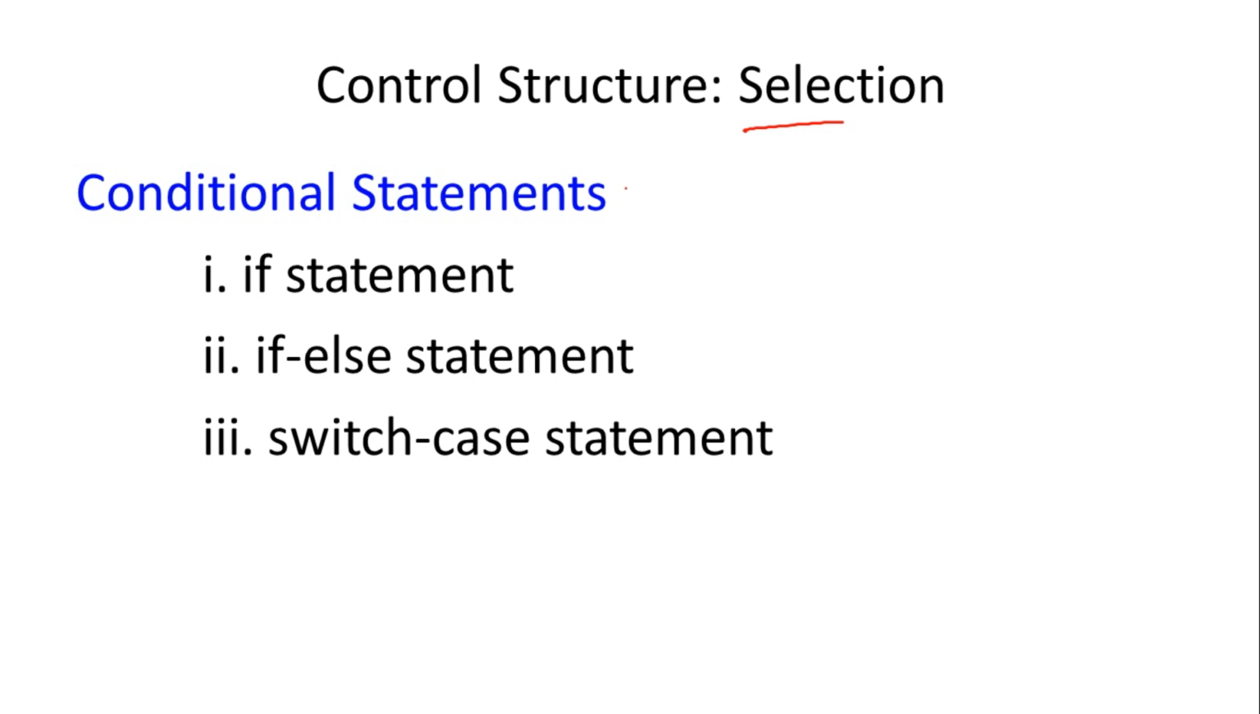These are also called conditional statements. Conditional statements means here some conditions are checked. Conditions can be in the form of an equation, an expression, or directly the value of a variable. Based upon these values, expressions and equations, the statements in the program are selected to execute. So conditional statements are of three types. First is the if statement, second is the if else statement, and third is the switch case statement.